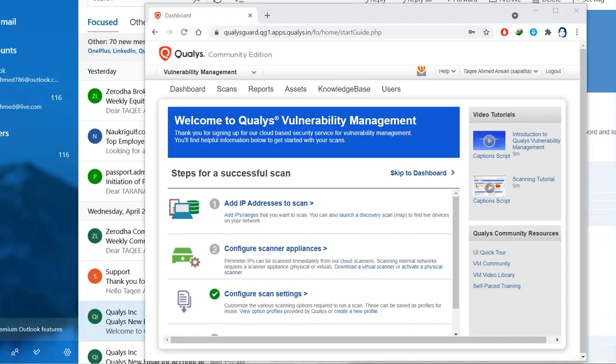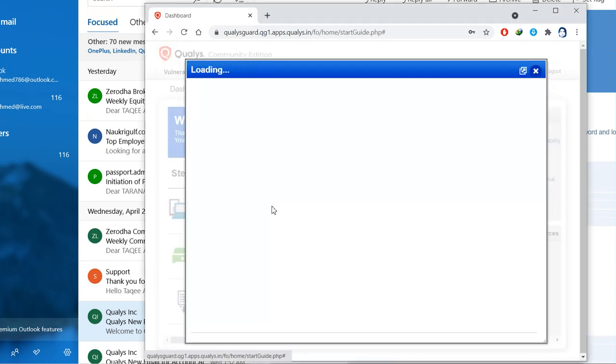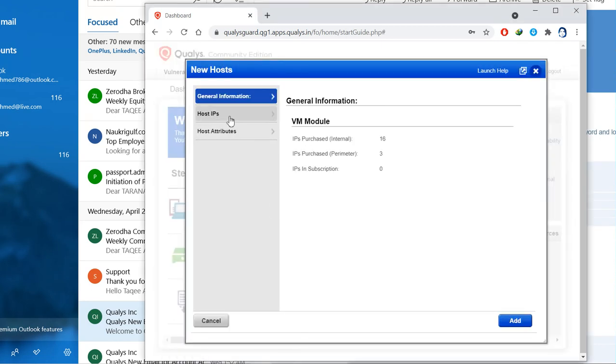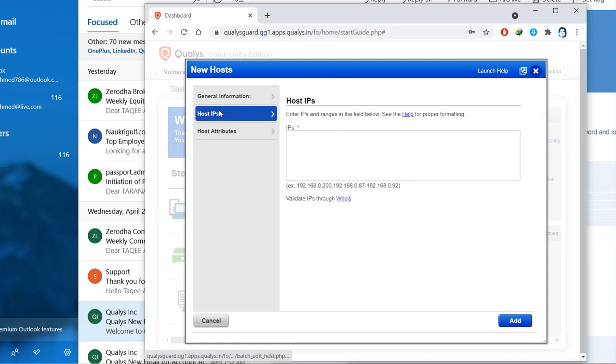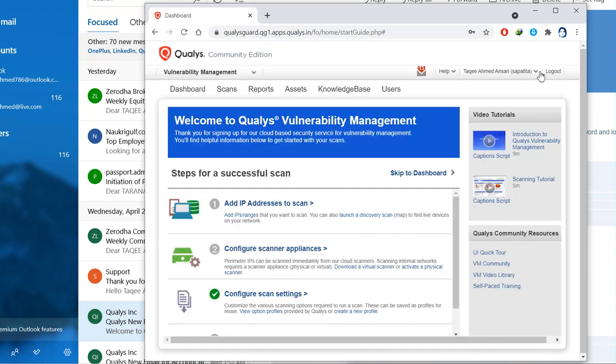Okay, so I have logged in here, and then what can you do? You can scan. Step for the successful scan: you can scan your network for vulnerabilities. Add an IP address to scan here. You will add your IP addresses, general information, host IP addresses. You can add these, and then you can go for the scan, and it will scan your network and find out the vulnerabilities, and it will do it for your local network.